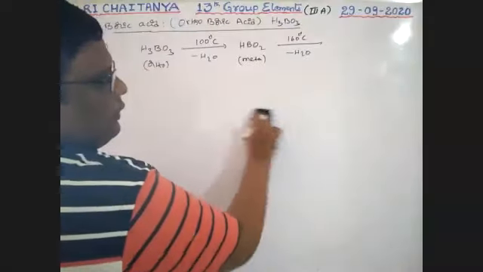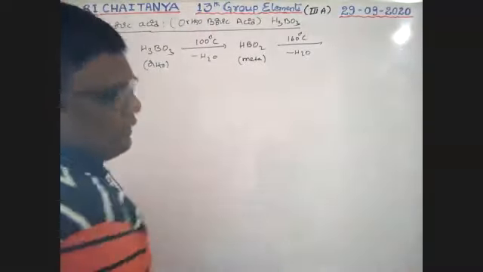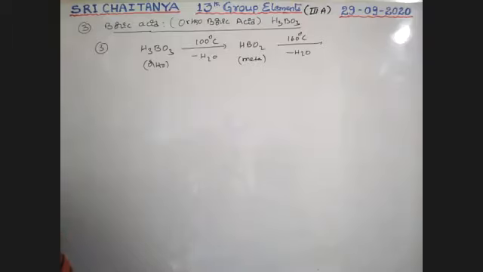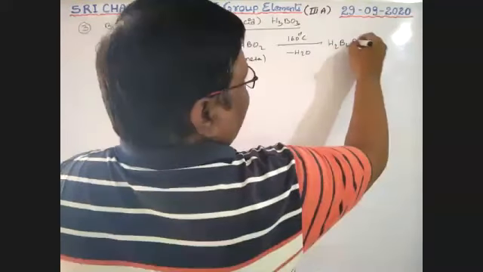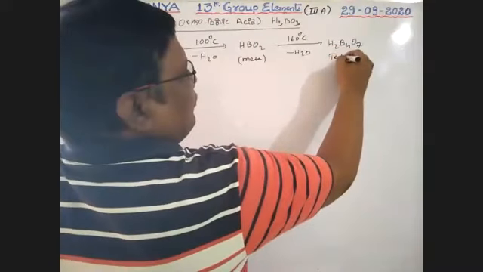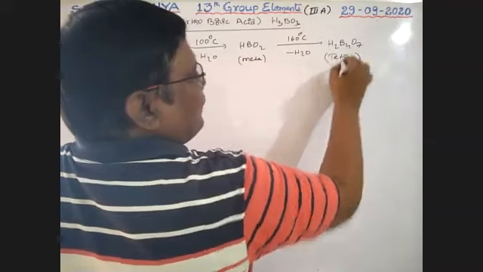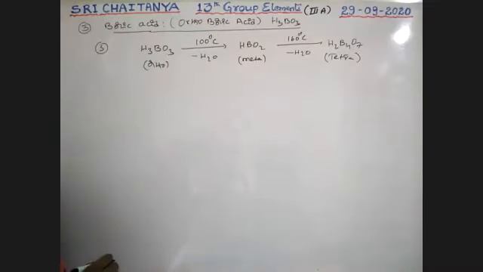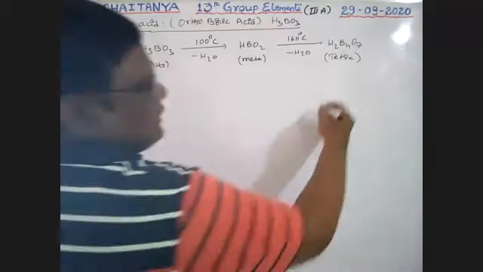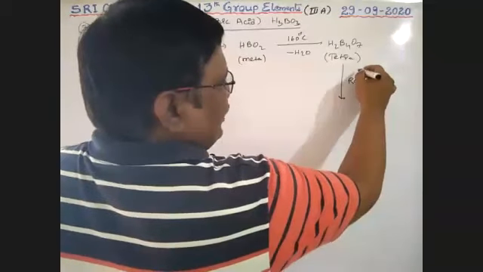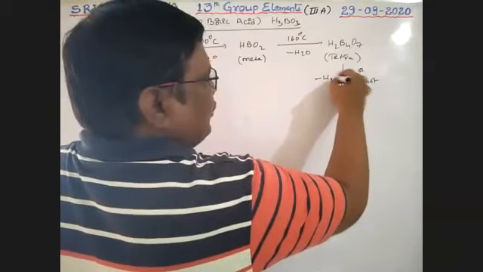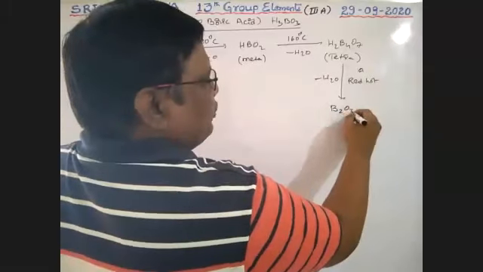I'm explaining with diagrams, boys, in our next compound. That gives H2B4O7, a tetraboric acid. That tetraboric acid is heated up to red hot condition. Once again, water molecules are lost, and that gives B2O3 as the final product.